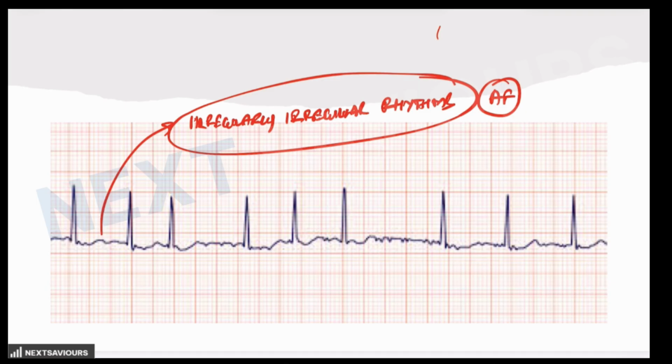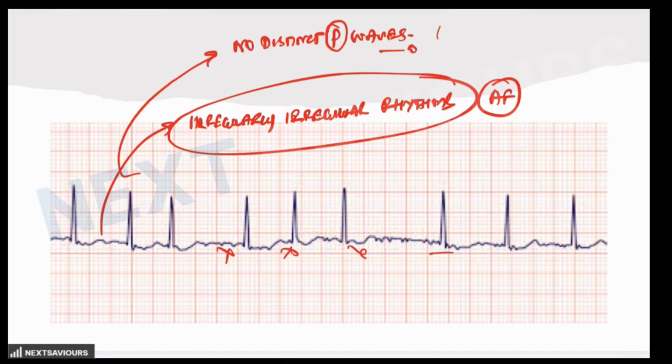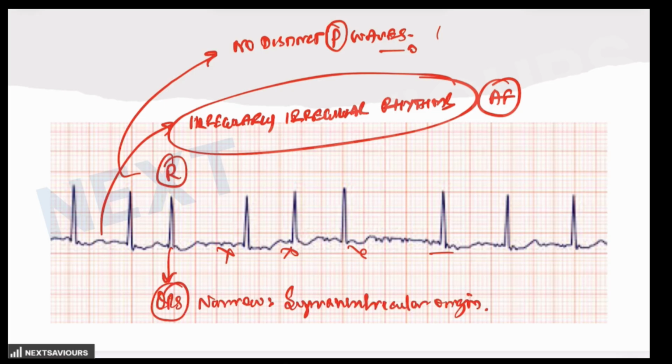Along with this, there is obviously no distinct P wave that you can identify. The QRS complexes are narrow, which is indicative of supraventricular origin, and the RR intervals are also variable. So in atrial fibrillation, how is it identified on the ECG? There will be disorganized, rapid electrical activity in the atria because of the loss of coordinated atrial contraction. So it results in an irregular ventricular response, and there is no distinct P wave that could be identified on the ECG.